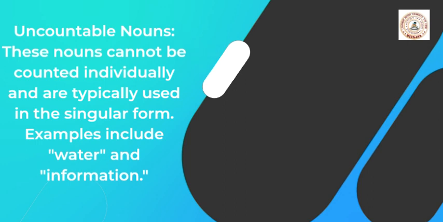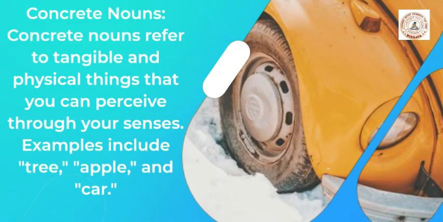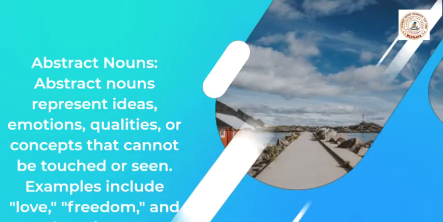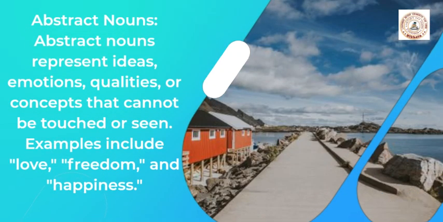Concrete nouns. Concrete nouns refer to tangible and physical things that you can perceive through your senses. Examples include tree, apple, and car. Abstract nouns. Abstract nouns represent ideas, emotions, qualities, or concepts that cannot be touched or seen. Examples include love, freedom, and happiness.